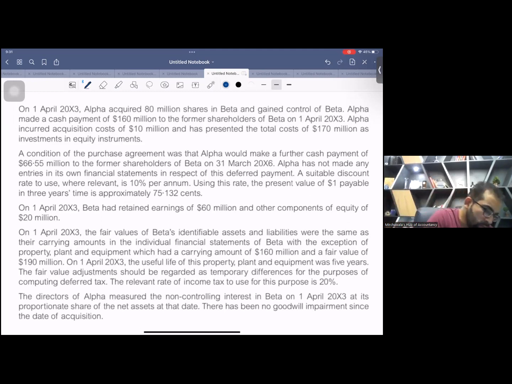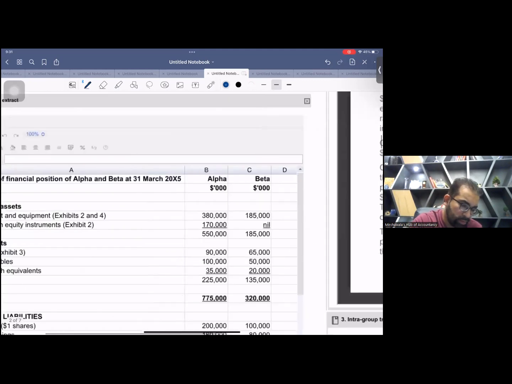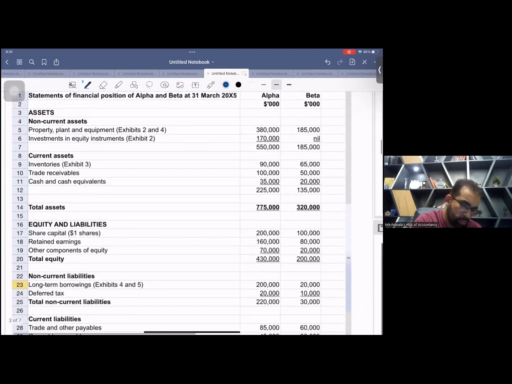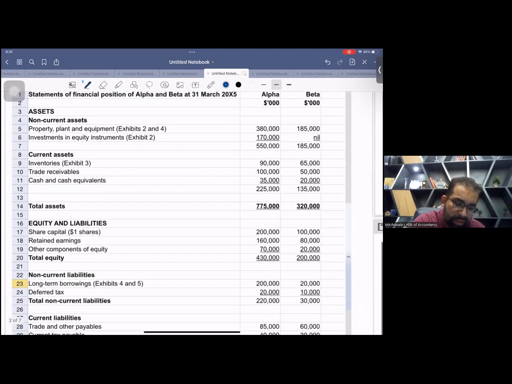Now, on 1st of April X3, Alpha acquired 80 million shares in Beta. Now wait, I request you please take a picture of these individual SOFPs. You can see S company has issued 100,000 shares.